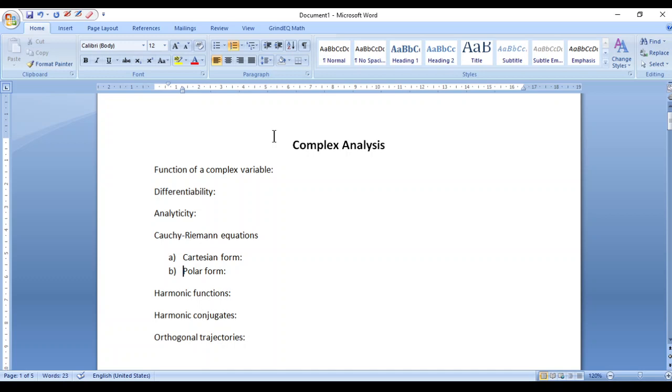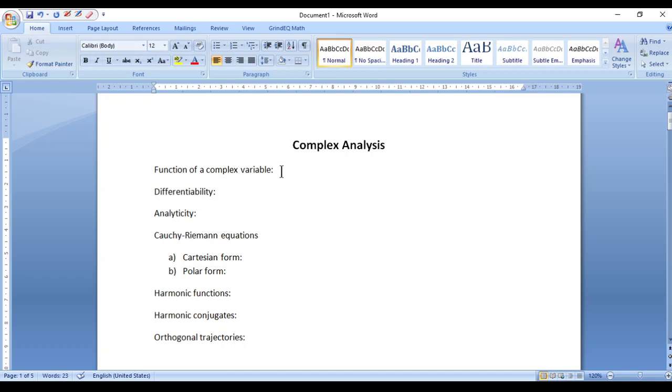After which we'll be seeing what harmonic functions are and how we can use the Cauchy-Riemann equations to check whether a function is a harmonic conjugate of another function. And we are also going to see how to find the orthogonal trajectories of a family of curves using the concept of analytic functions.